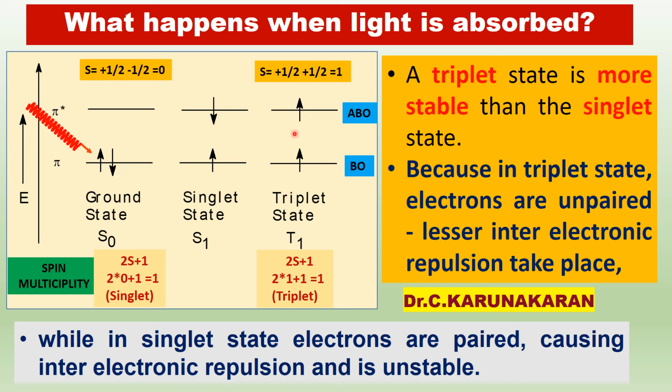Why does this intersystem crossing take place? Why does this process take place? Because this state is more stable. Because in the triplet state, the electrons are unpaired, therefore there is lesser interelectronic repulsion. Whereas in the singlet state, the electrons are paired and there is more interelectronic repulsion, therefore this is unstable.